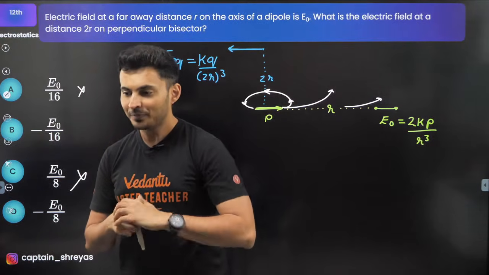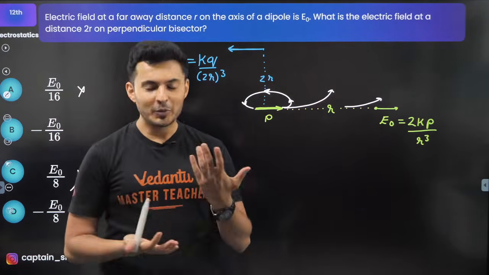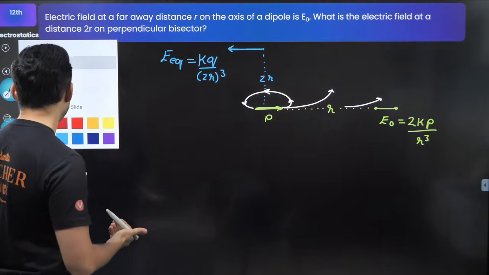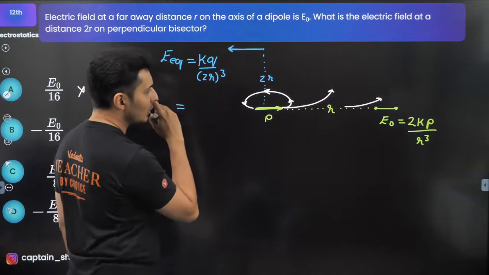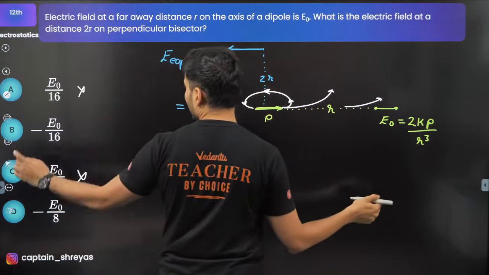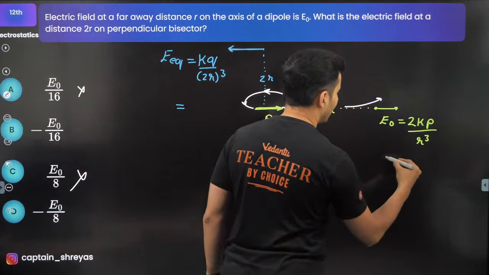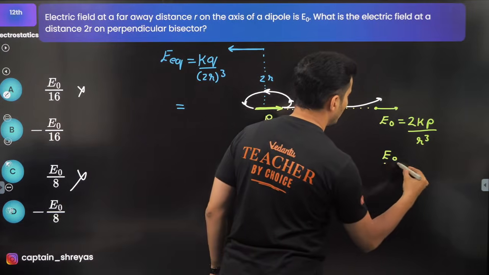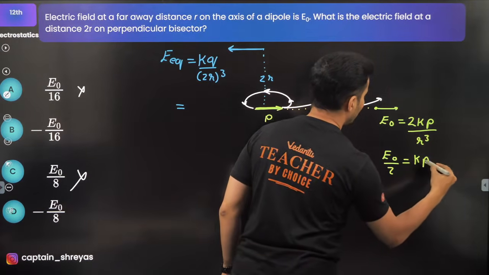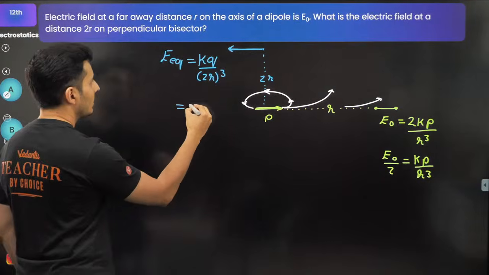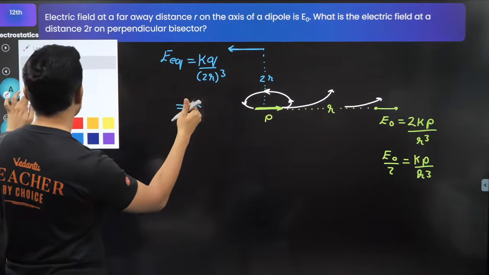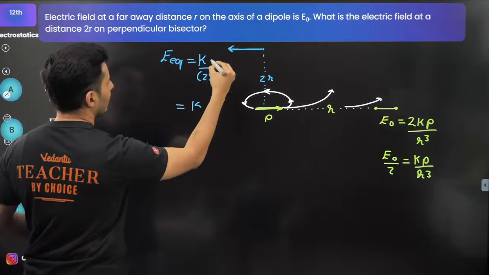Yes, very good. So now the only thing is which magnitude is right. If you see over here, I can rearrange this, and I can see that E naught by 2 is basically kp by r cube. Over here I put q, guys, I'm so sorry, this was supposed to be p, not q.